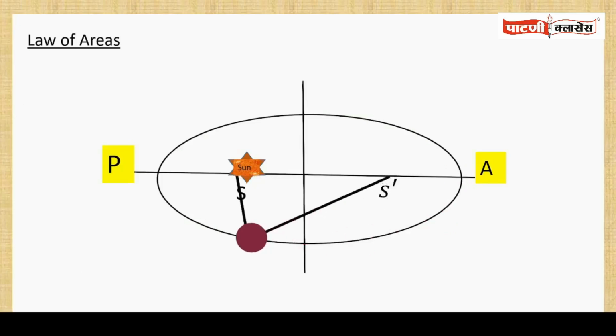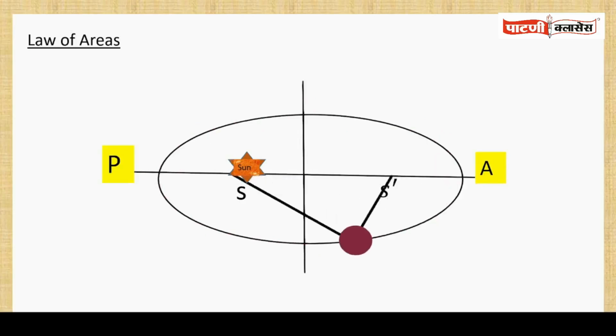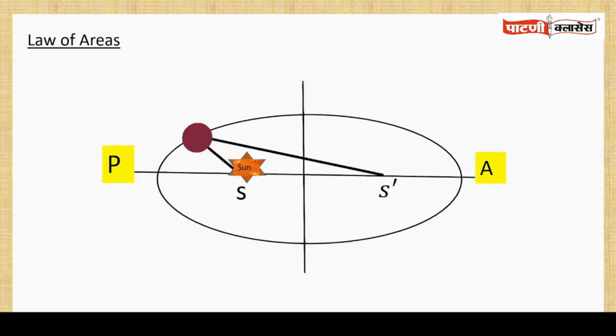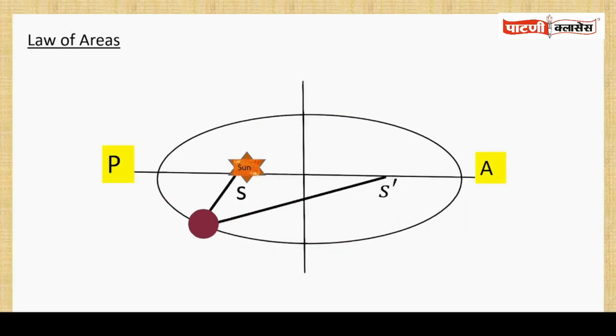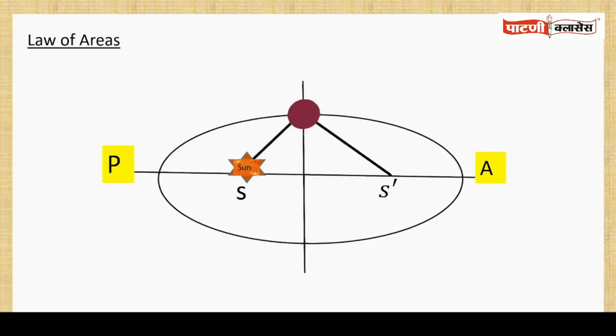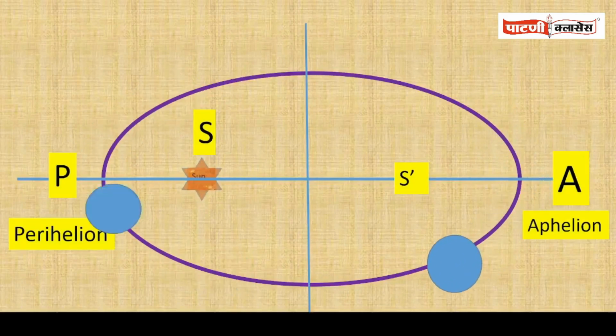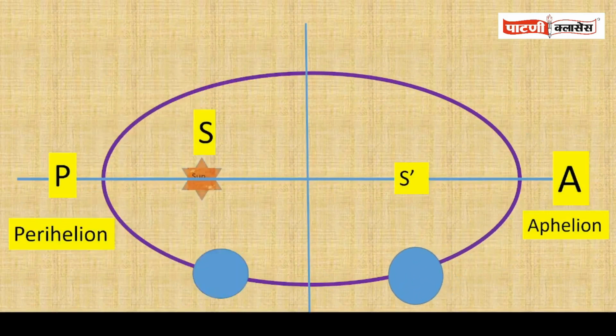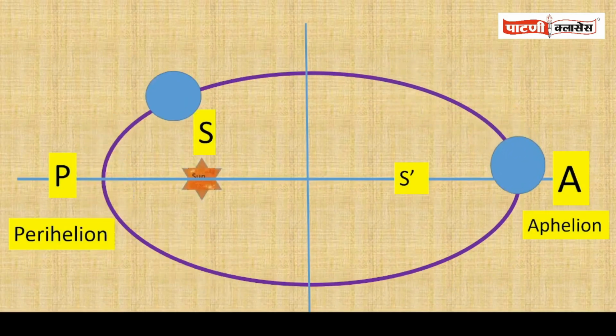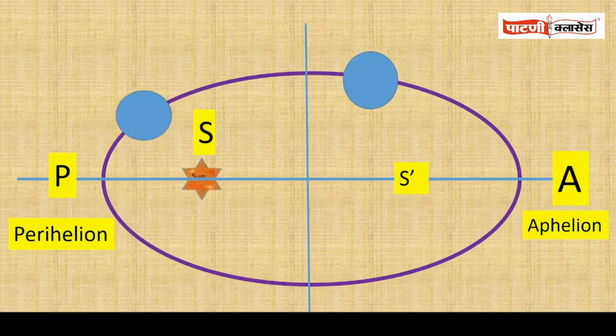According to Kepler, the orbital speed of a planet is not constant. It is minimum at aphelion and maximum at perihelion. And at other points, the orbital speed of the planet is intermediate between aphelion and perihelion. Here we observe the orbiting planet moving slowly at aphelion and moving faster at perihelion.